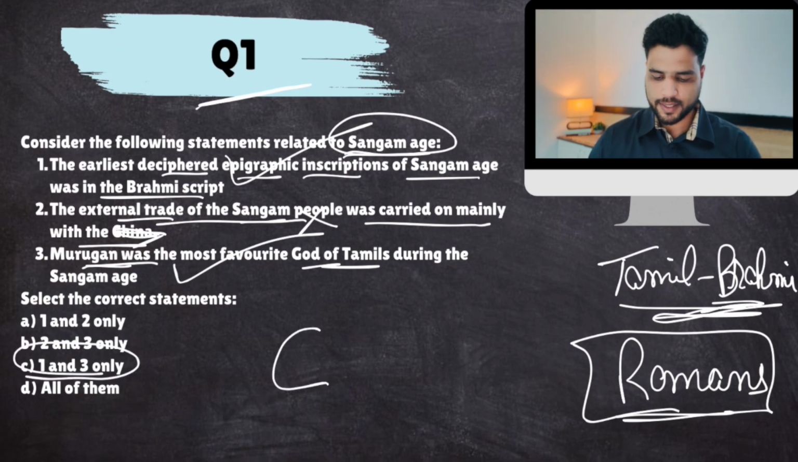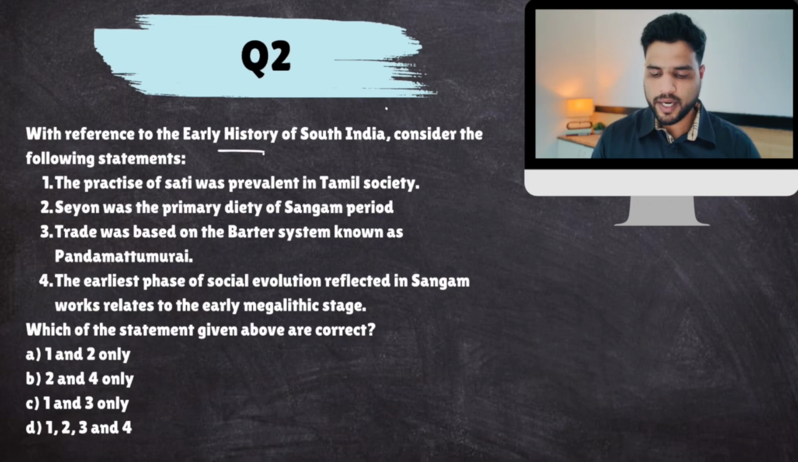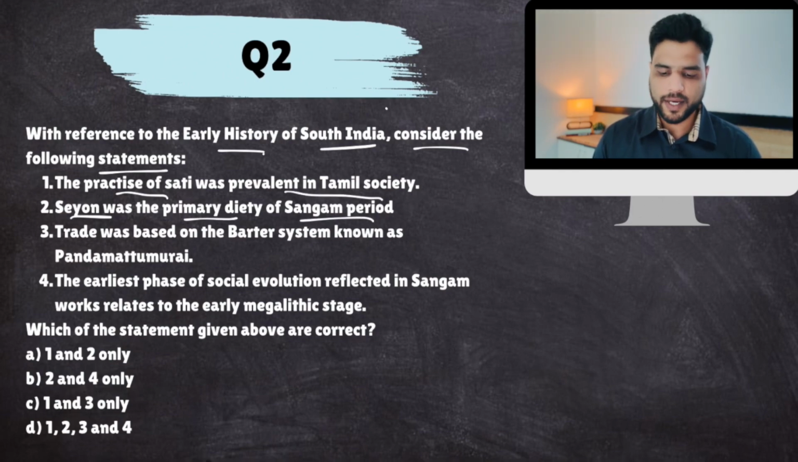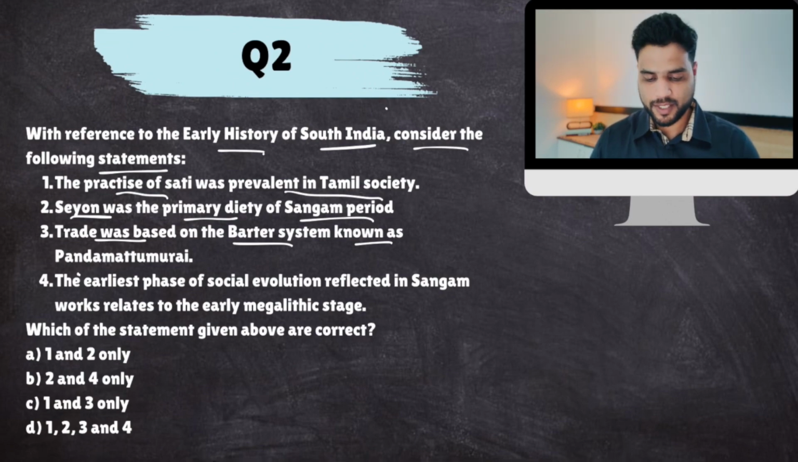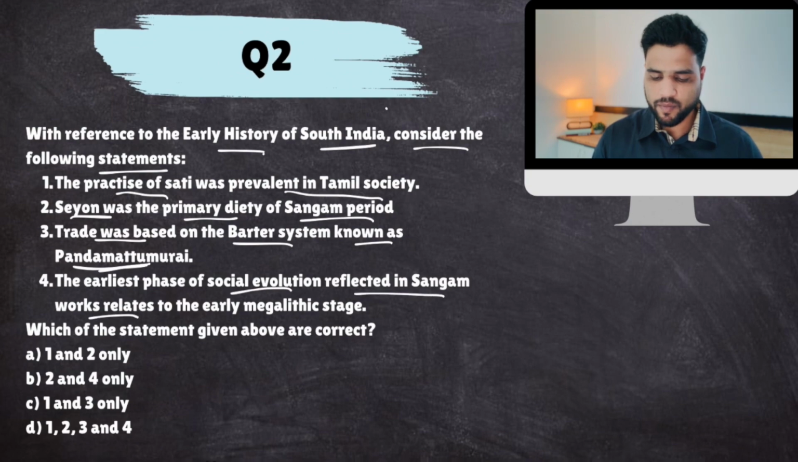Next. With reference to the early history of South India, consider the following statements. The practice of sati was prevalent in Tamil society. Seon was the primary deity of the Sangam period. Trade was based on the barter system known as Padamatturai. Please pardon my pronunciation if it is faulty at any stage. The earliest phase of social evolution reflected in Sangam works relates to the early megalithic stage.